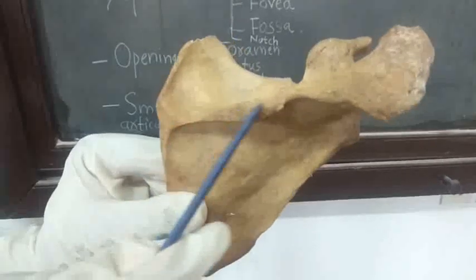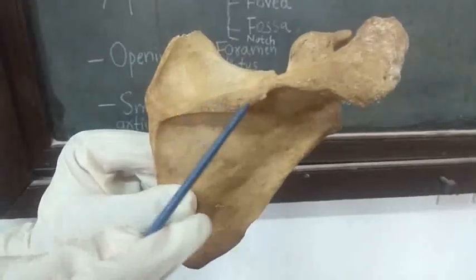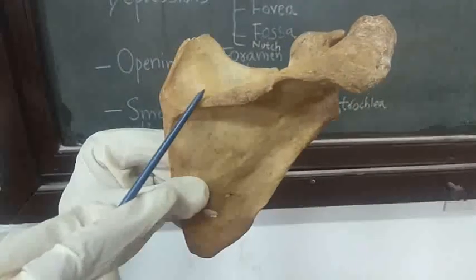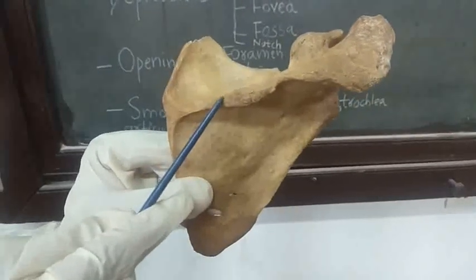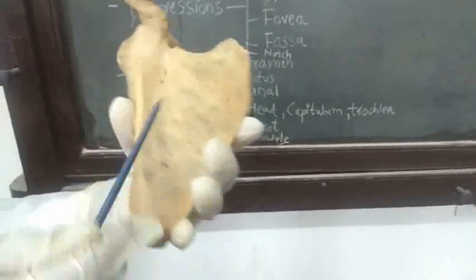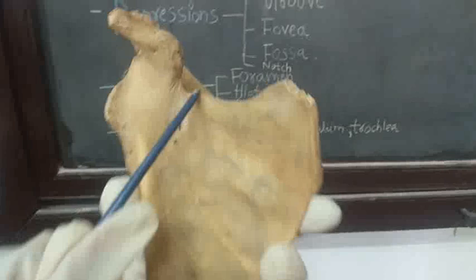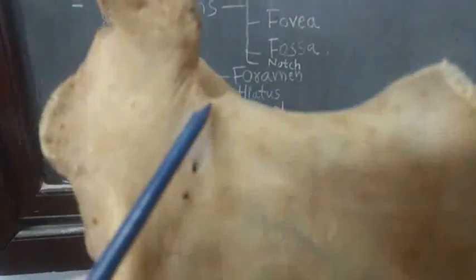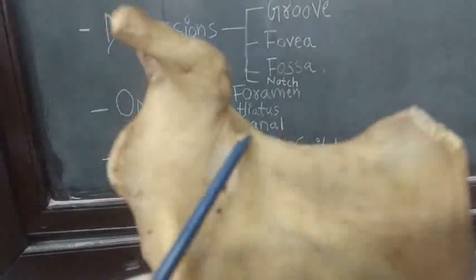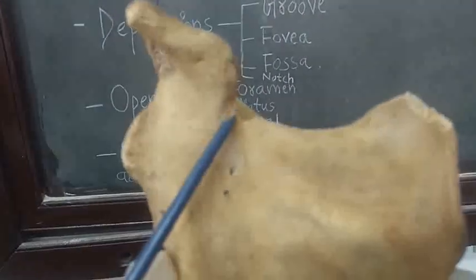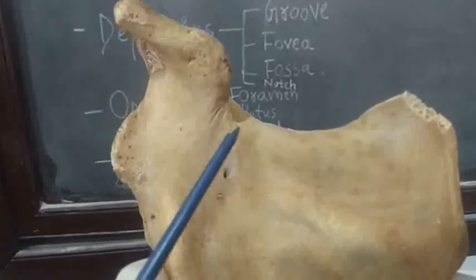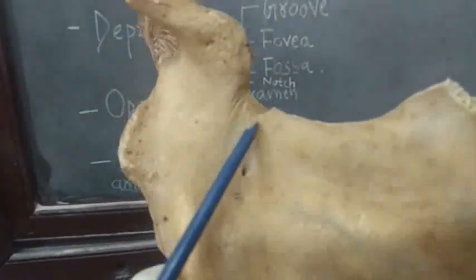This is the spine of scapula. So this is the projection on the dorsal surface of scapula. You can also see curved area that is in the form of notch. So this is the suprascapular notch. You can see here.